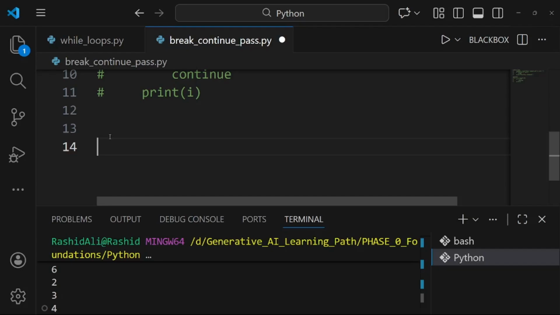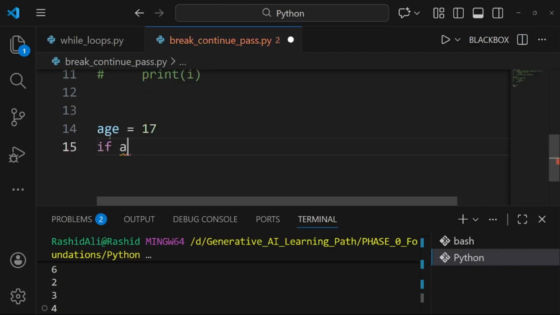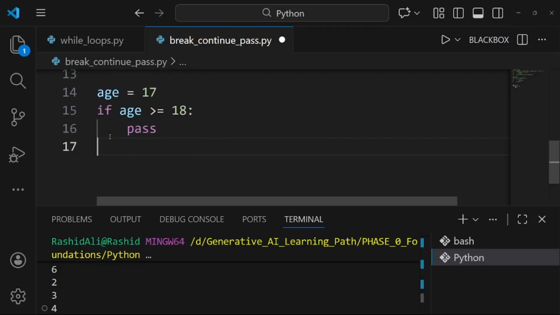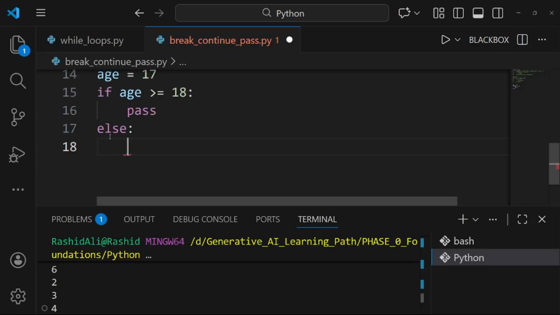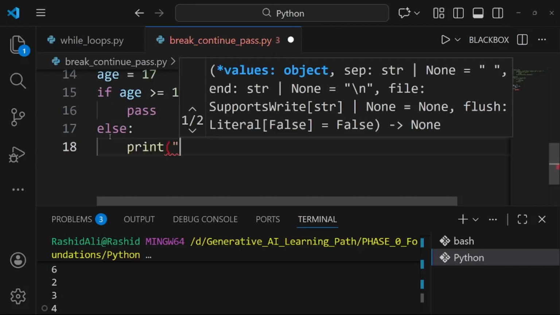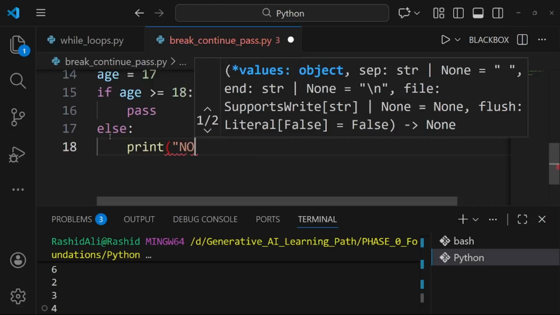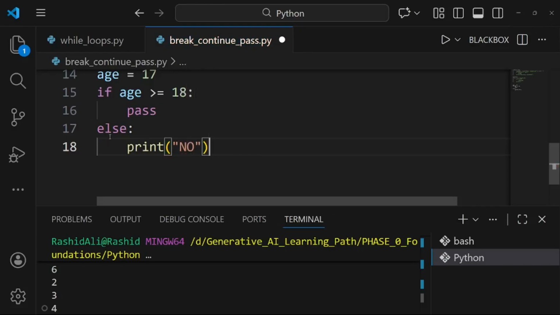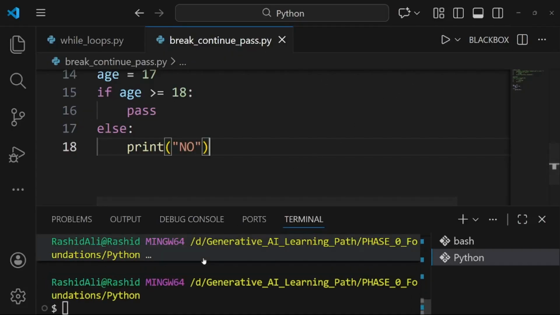Like if we use it in if else, let us see what happens. If age is greater than or equal to 18, just pass. Else, print something.